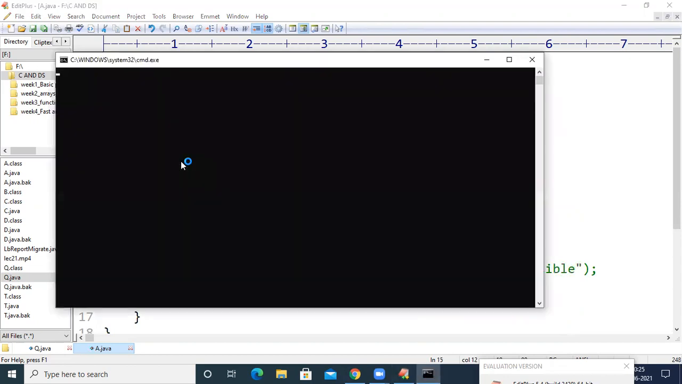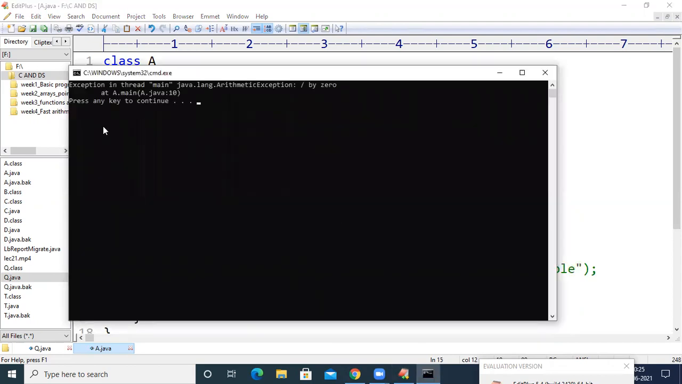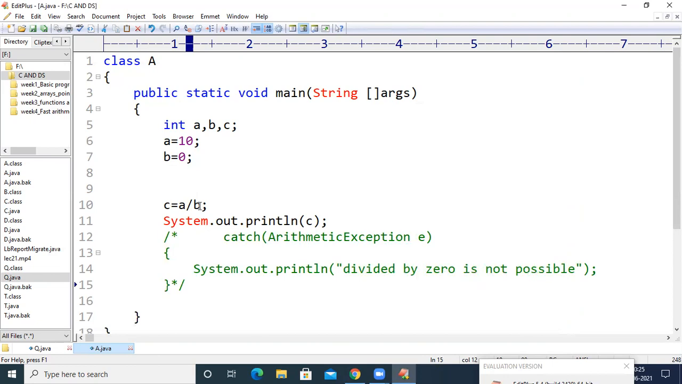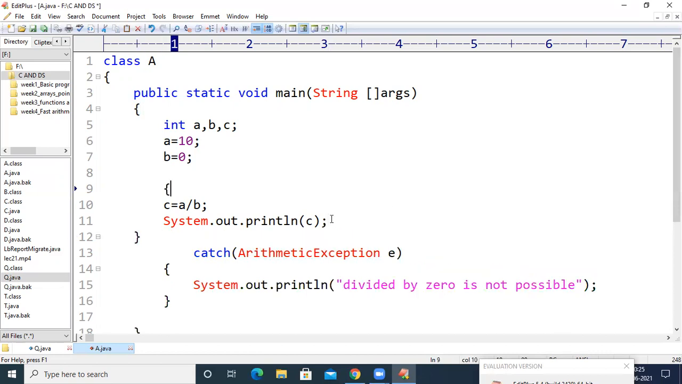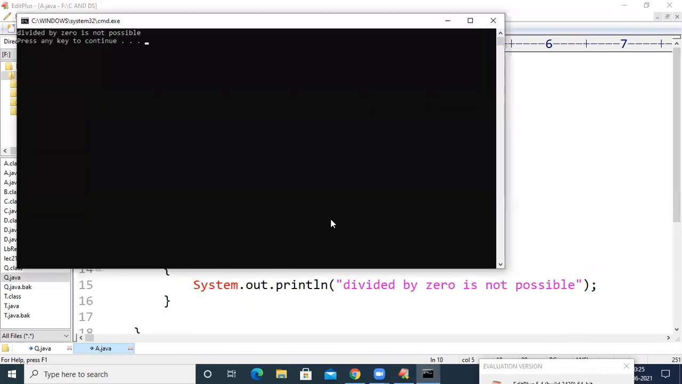If you don't maintain these try and catch blocks, then see this, when I compile the code I'm not getting any errors, and when I run the code, you can see there is an exception in thread main. The exception name is arithmetic exception, and the type of exception is divided by 0. So we are having an exception, and the compiler is asking us to handle such an exception. You need to handle it by using the try and catch block. Now if you do like this, the program will be compiled successfully, right?